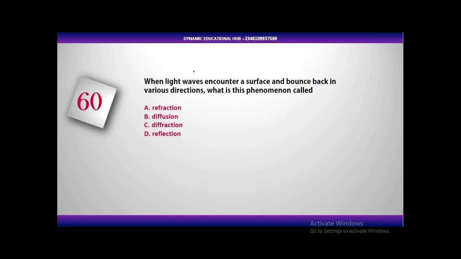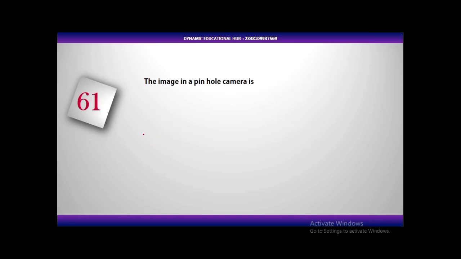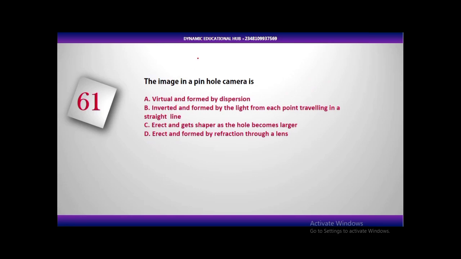Light is a particle and it's also a wave. Every wave or every particle of that light will be reflected in the same direction if there is reflection on a smooth surface. But if the surface is not smooth, we have irregular reflection, which we also call diffusion. But the perfect answer here is reflection. Reflection on an irregular surface is what we call diffusion. So, the answer is reflection.